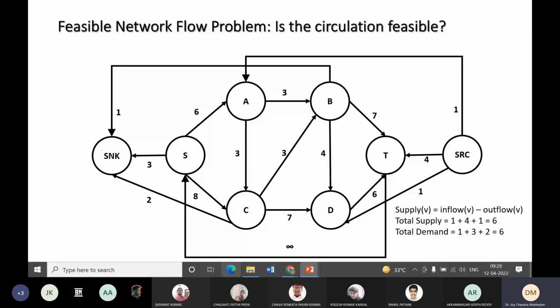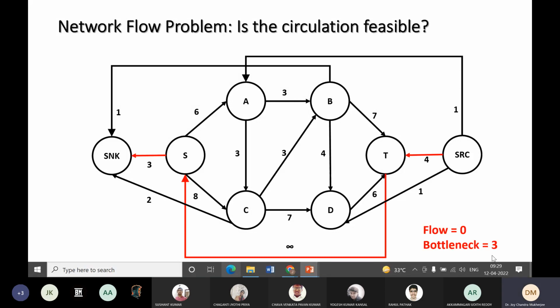So this is one path and the bottleneck capacity is 3. Minimum of 4, infinity and 3, that is 3. Then the next path is S, T, T to S, S to C and C to sink. So the bottleneck capacity is 1. Okay. Then I will get another path,